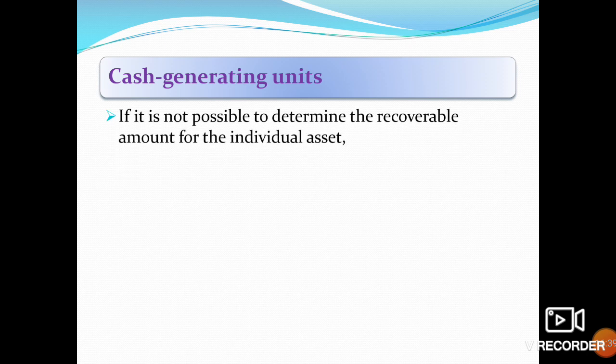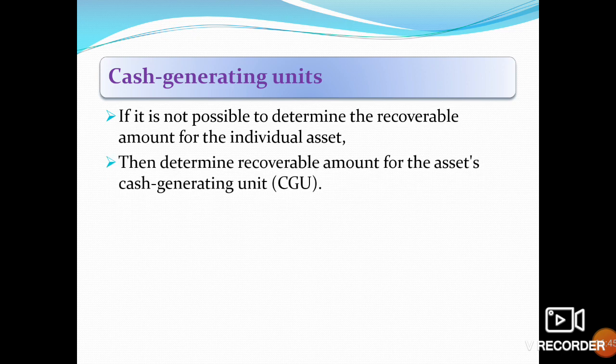Cash generating unit. What is the cash generating unit? If it is not possible to determine the recoverable amount for an individual asset, then we determine the recoverable amount for the asset's cash generating unit by combining a group of assets. So we are using the cash generating unit as a combining unit.